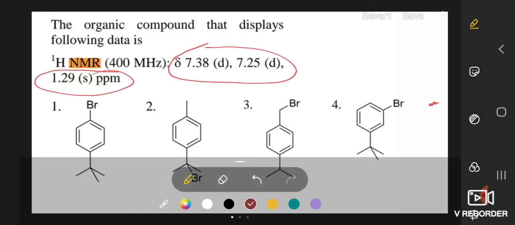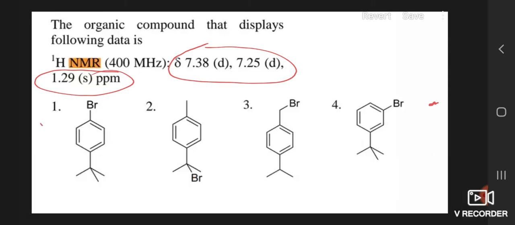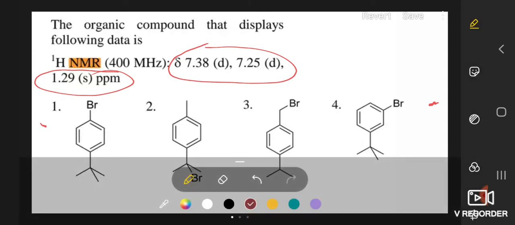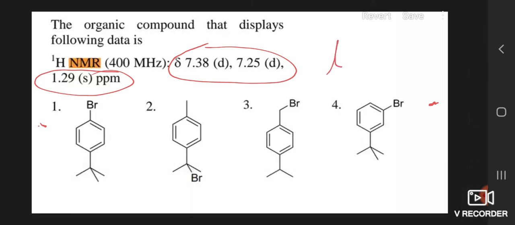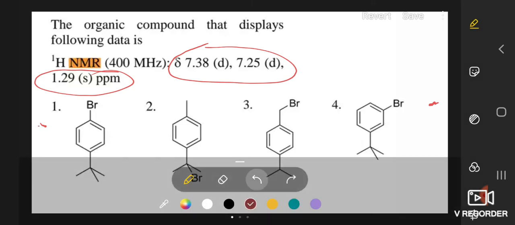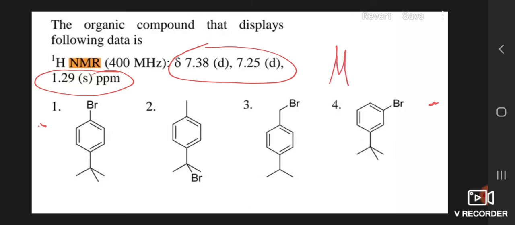So the first one is at delta 7.38, and it is a doublet. So in parenthesis a small d is given, and it indicates a doublet signal. That means we will get 2 lines in the NMR spectrum.